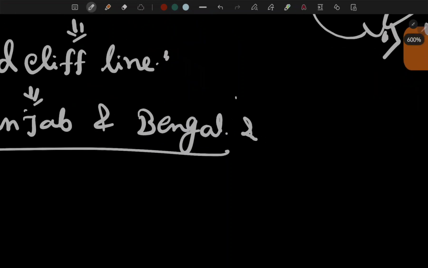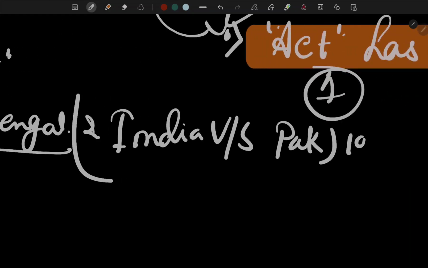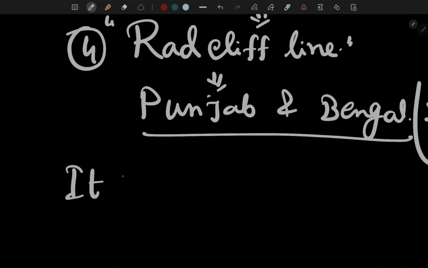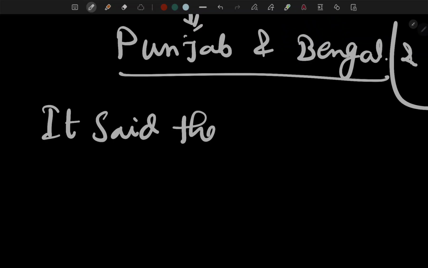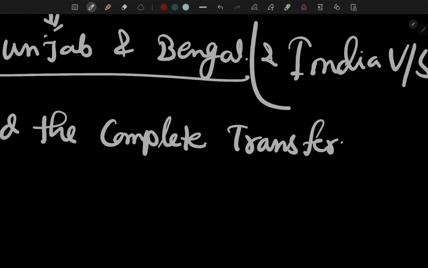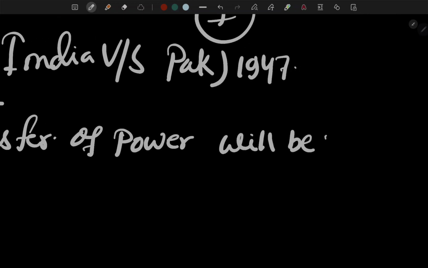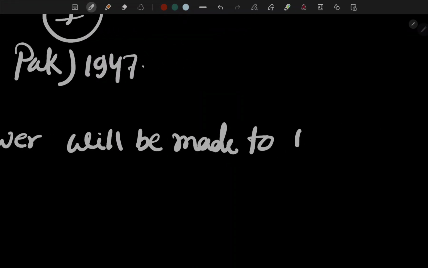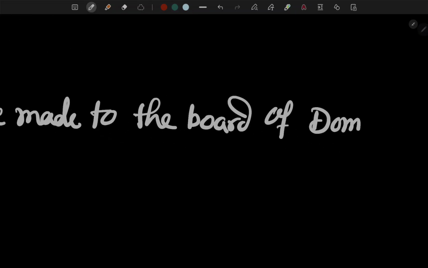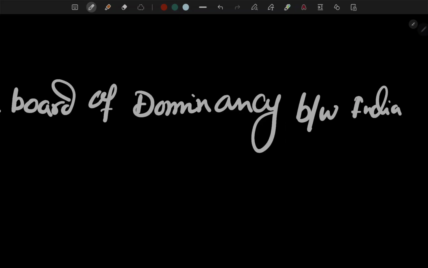Okay, now India and Pakistan created, 1947, and it said the complete transfer of power will be made to the two dominions, India and Pakistan.